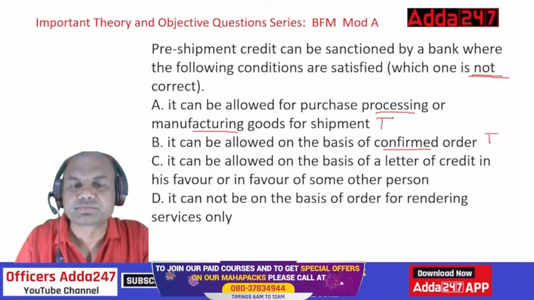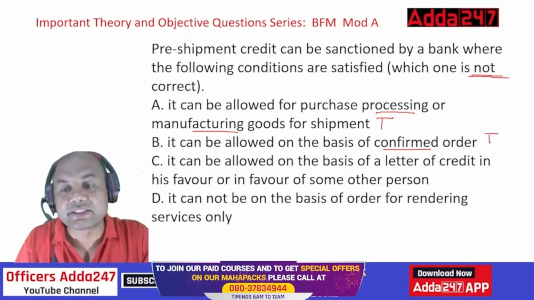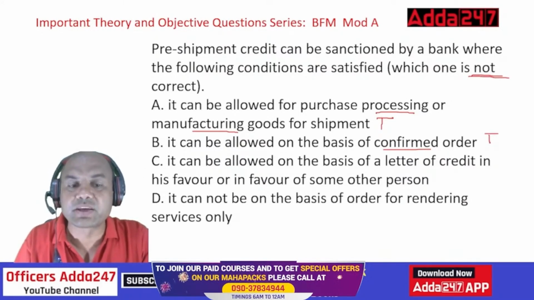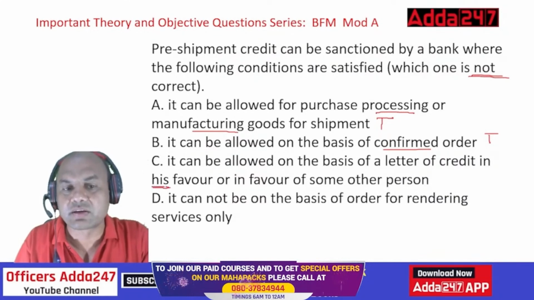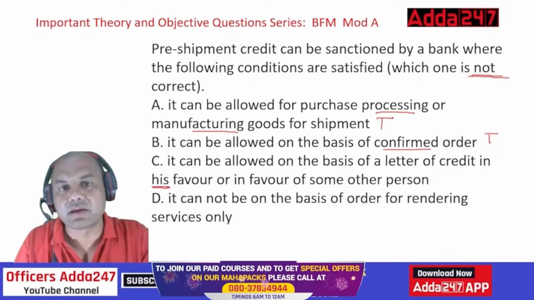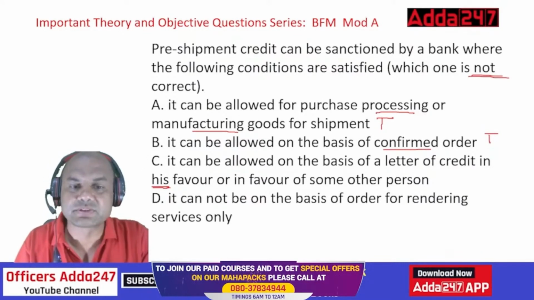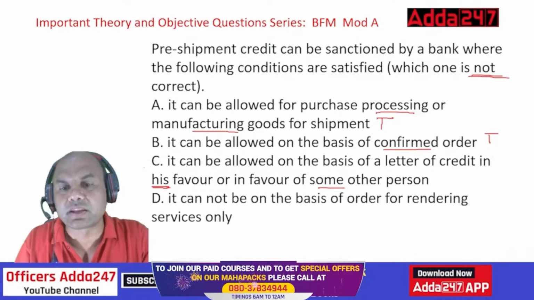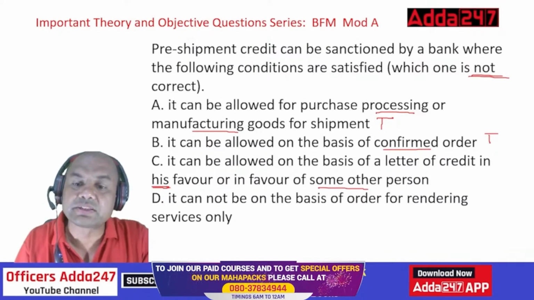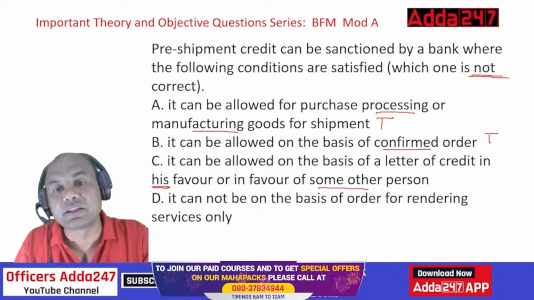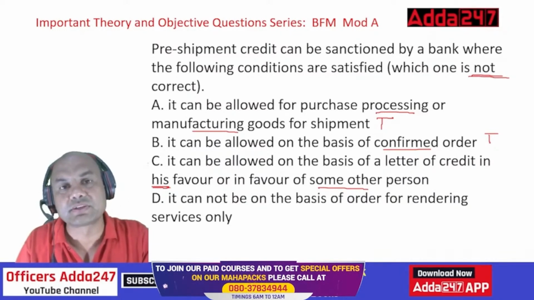Next one, it can be allowed on the basis of LC in his favor, his or her. Never be gender biased now. It can be a female. Female can be a big entrepreneur now. We have seen many examples. So, credit in his or her favor or in favor of some third party. That is also allowed. Third party means some other person. This is known as transferable LC. This is a case of transferable LC only.